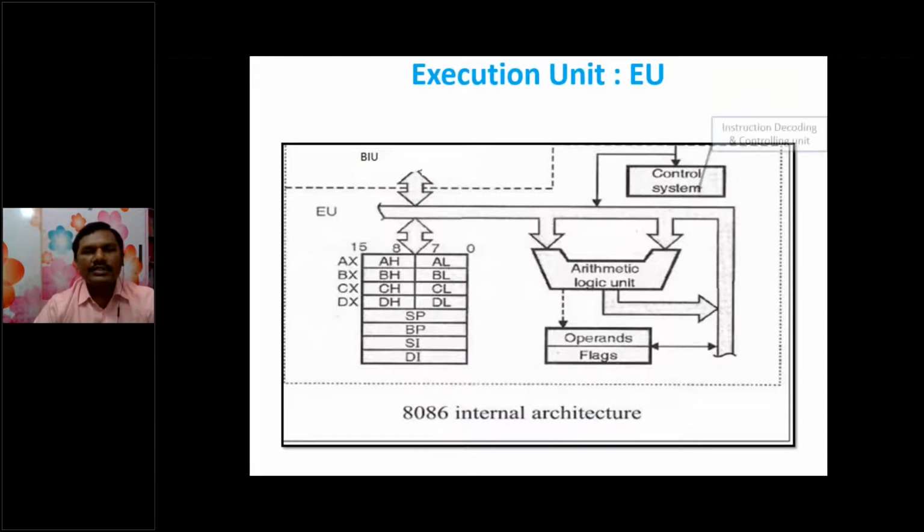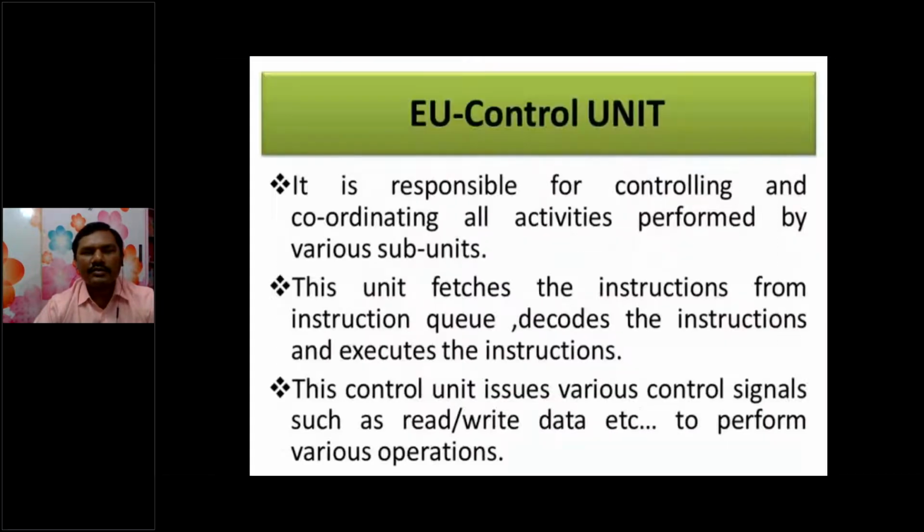So this is the execution unit. The control unit, as a part of the execution unit, is responsible for controlling and coordinating all activities performed by various subunits. This unit fetches the instructions from the instruction queue, decodes them, and then sends them to the execution unit ALU for execution. The control unit issues various control signals such as read or write to perform various operations.